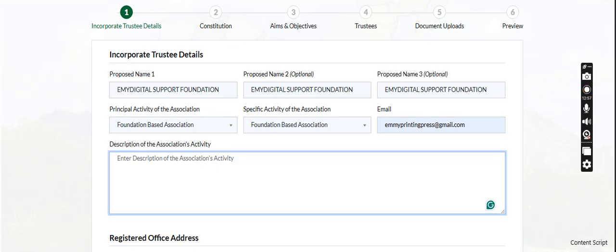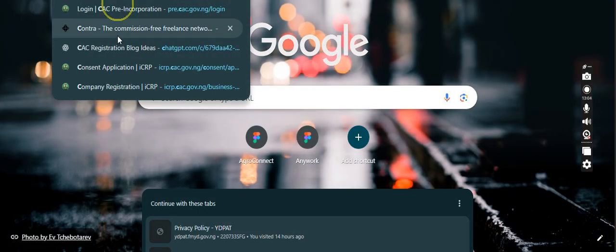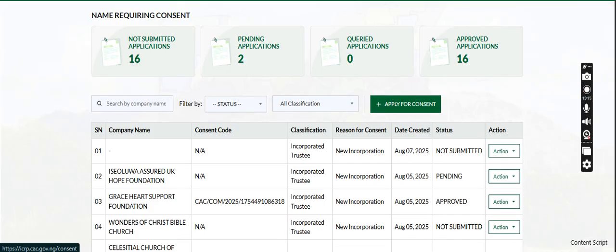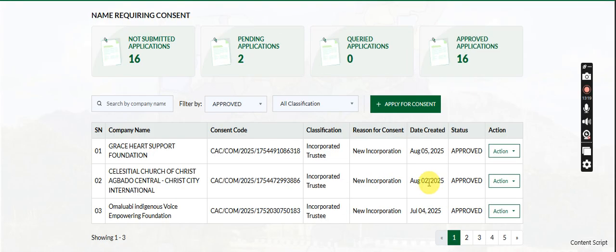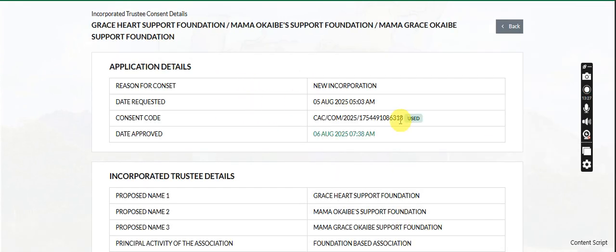Description. I think I have to open another tab. Let me open another tab, so that I will not make the video too long. I'll copy from the ones that are approved. For the purpose of this registration, I won't submit it. So just for the purpose of this demonstration.